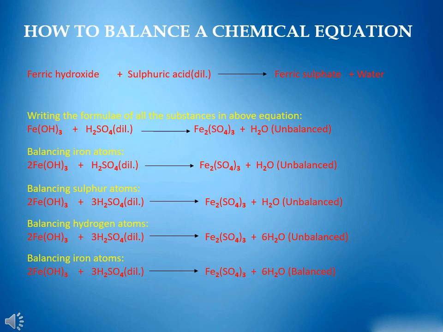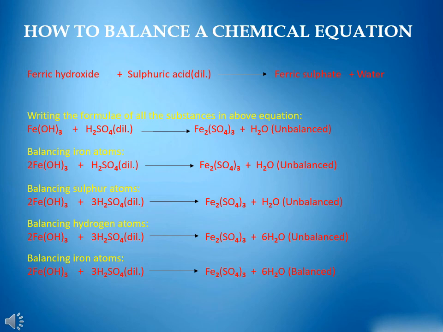So to balance the number of hydrogen atoms, we multiply water by 6 on the product side. Then the number of hydrogen atoms on both the reactant and product sides becomes 12.